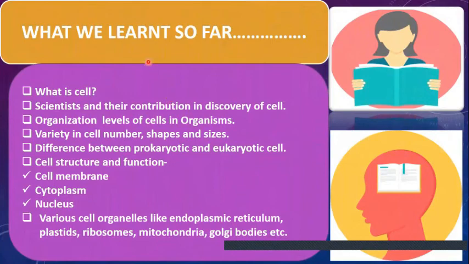So what we have learned so far is what a cell is, the various scientists and their contributions in the discovery of the cell, the different organization levels of cells in living organisms, the variety of cells based on number, shapes and sizes, the difference between the prokaryotic and the eukaryotic cells, and the structure of the cells and their functions. We have studied the cell membrane, the cytoplasm, the nucleus, and the different cell organelles like the endoplasmic reticulum, plastids, ribosomes, mitochondria, Golgi bodies, etc.